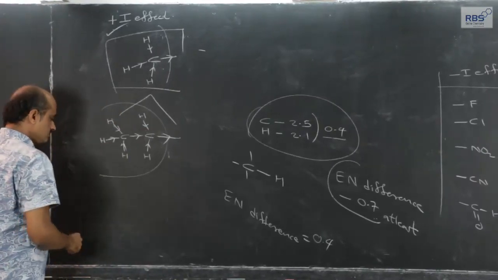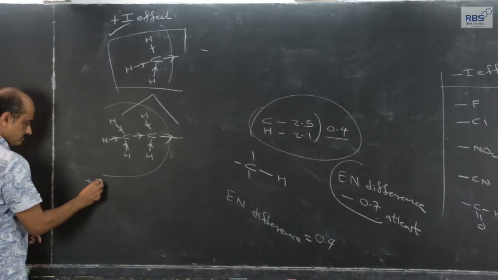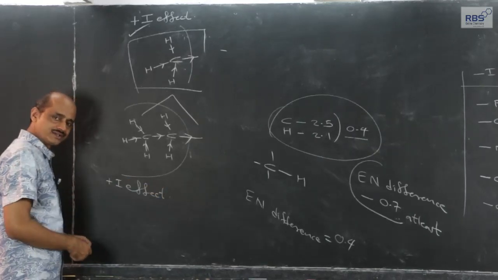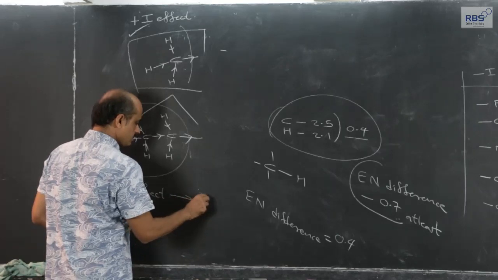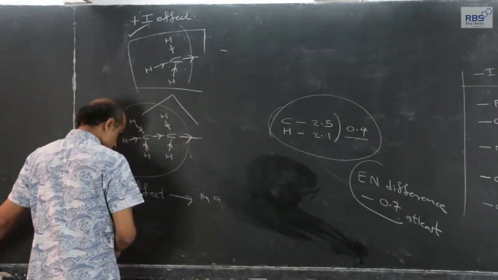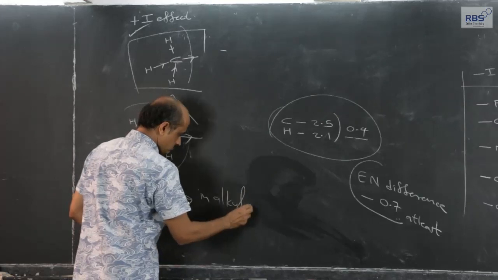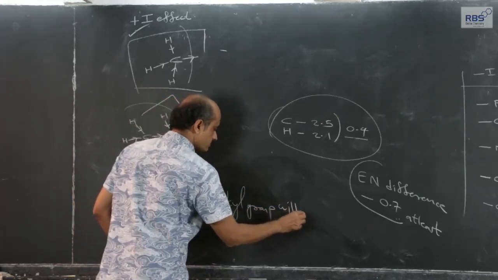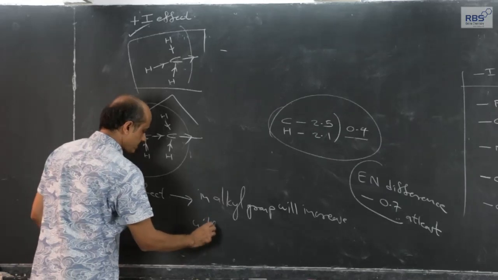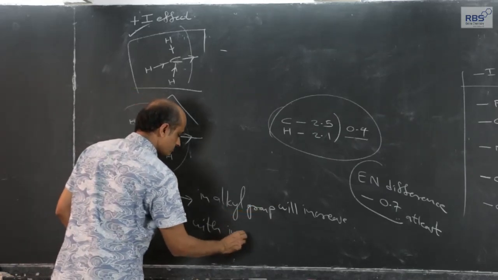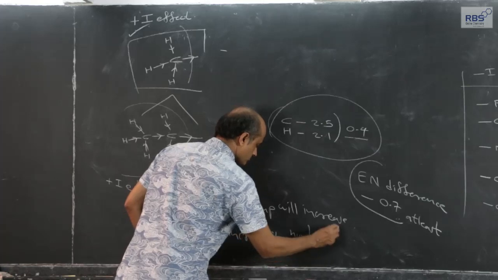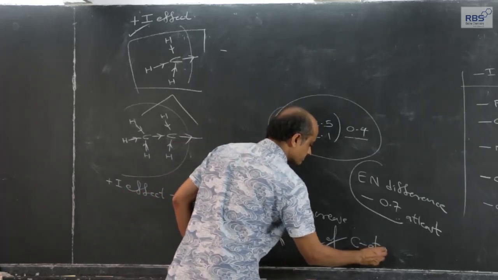So, if we apply this logic, as the number of carbon atoms in the alkyl group increases, positive inductive effect in alkyl group will increase with increase in number of carbon atoms.